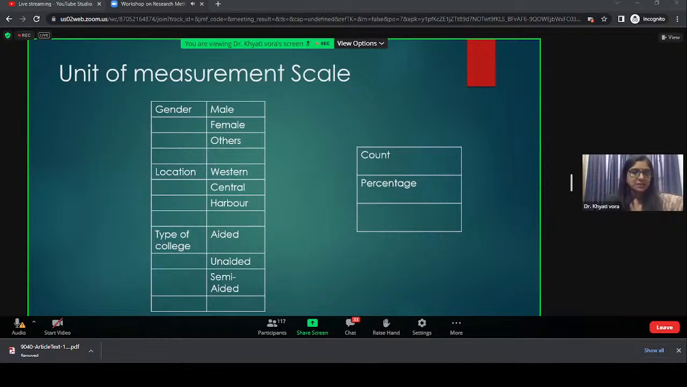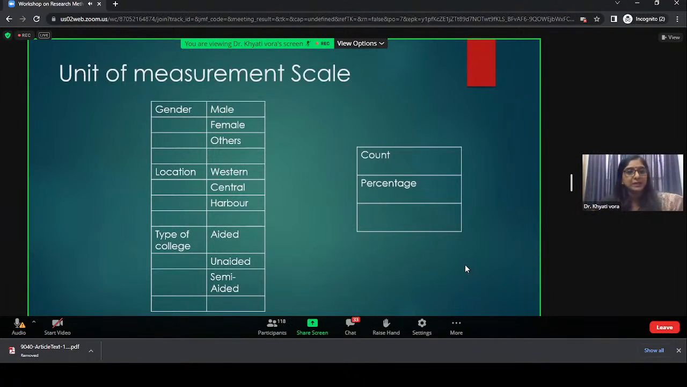Aided and semi-aided, count and percentage, and at most I do a cross tab. How many males are from the Western region? How many males are from aided college? That cross tab, that's it. So I hope you got the idea that nothing much can be done in this kind of data.